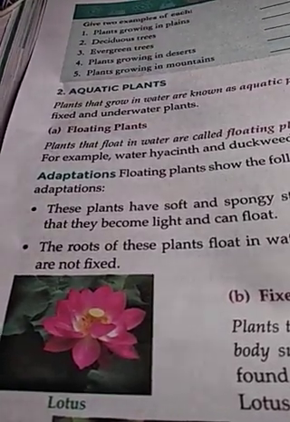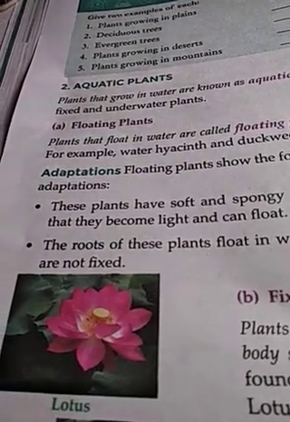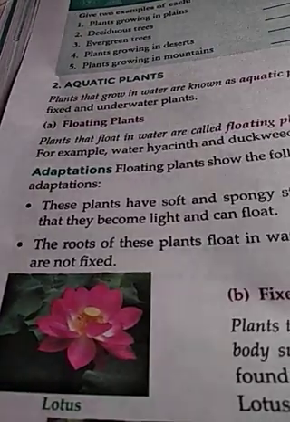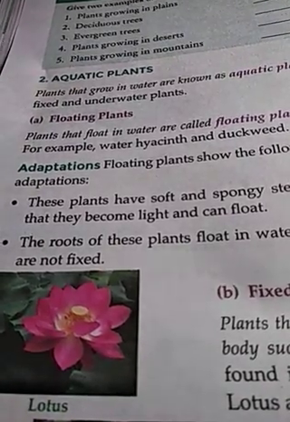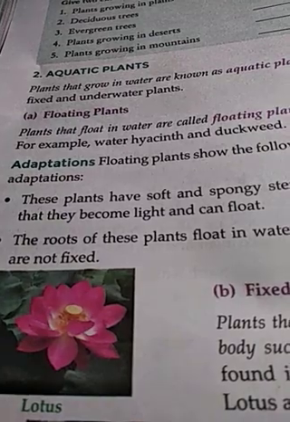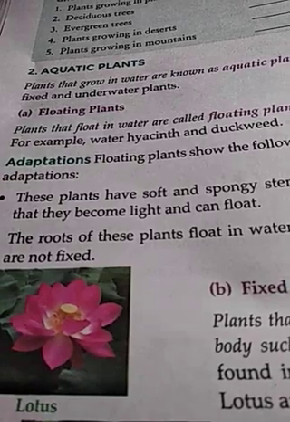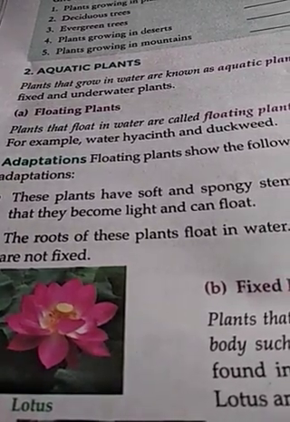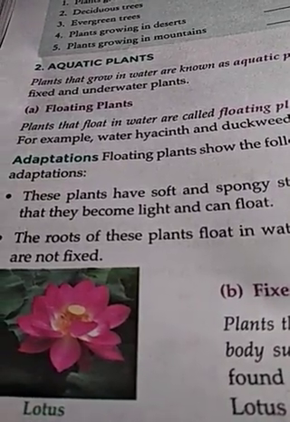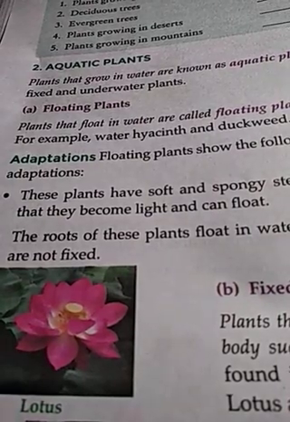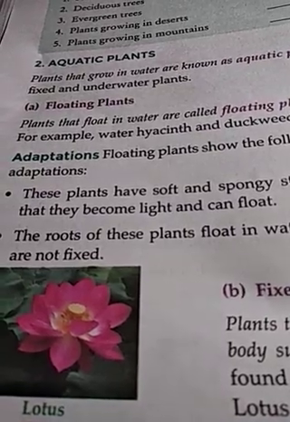Today we'll study about aquatic plants. Now, aqua means water. So, aquatic plants are the plants that are present in water. Plants that are present in water can either float on water or are fixed on the surface of the water, or they are underwater plants. So today we'll study all the three types of plants of water, and we'll see what are the adaptations that these plants make to survive in such aquatic environment.